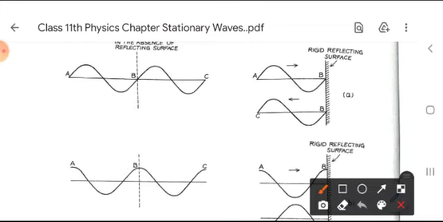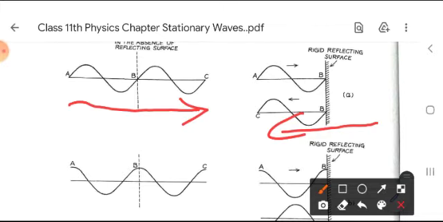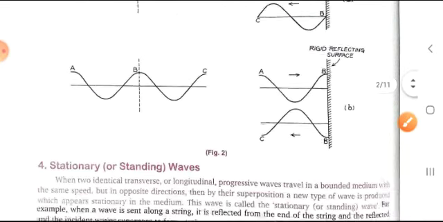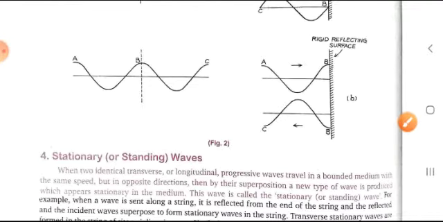This figure shows that this is the simple wave when there is no surface here, then it goes in the forward direction, but when a rigid surface is present, then it goes back in the negative x direction. This is a sine wave, and the diagram below is the cos wave. The basic difference between the free end and the rigid end is that in the rigid end a phase difference occurs. However, in the free end, no phase difference occurs. Okay.